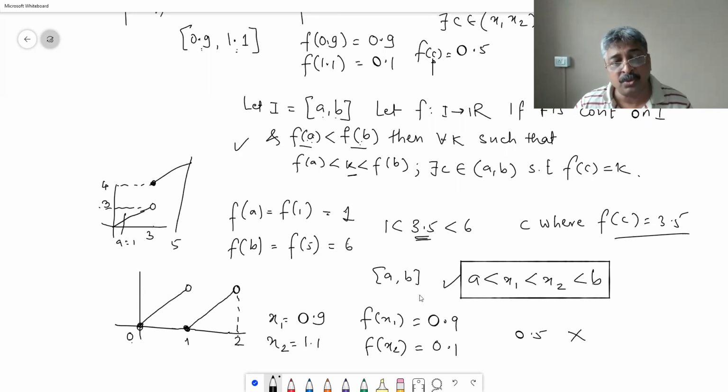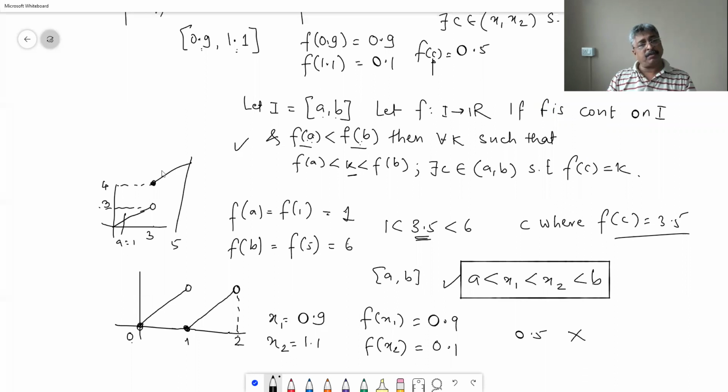Is it false only for this kind of functions, or is it false for some other functions where you really have not fabricated the discontinuity, but it is there? That is the real question. So can you fabricate an example by which you get the intermediate value property but fail to get continuity?